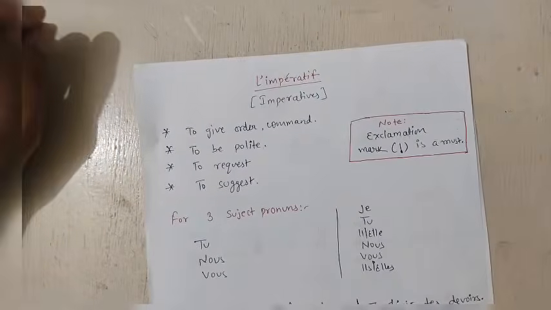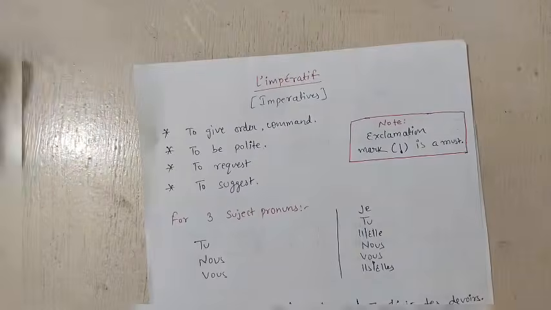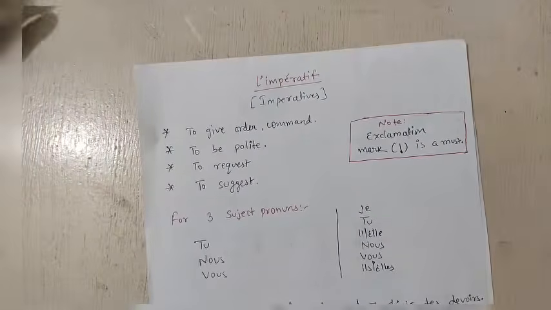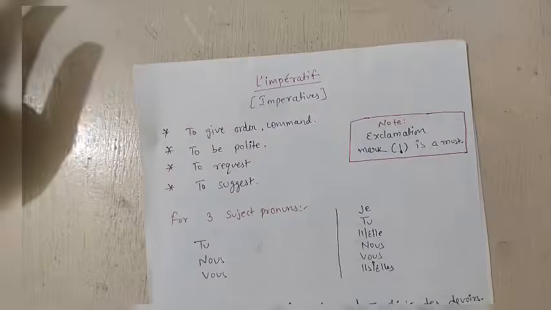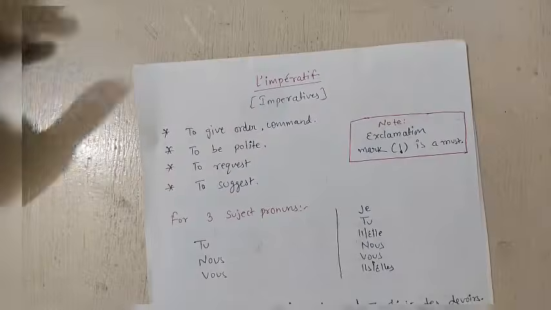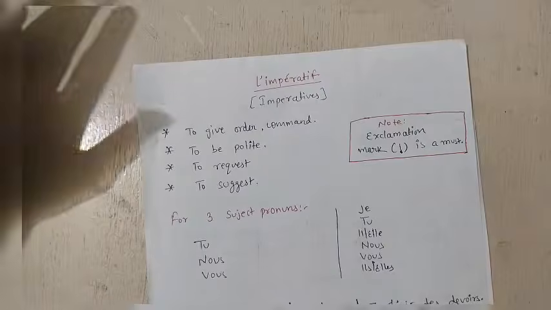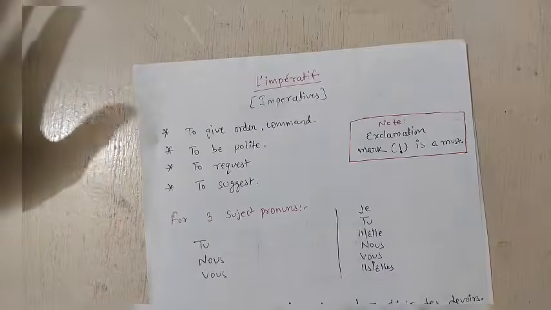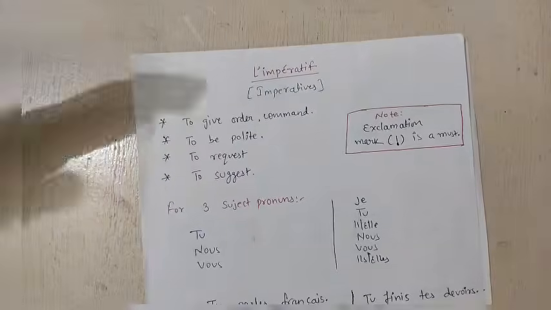Like in English language, whenever you are giving any order or command to anyone, what subjects can we use, for whom can we give these orders, we have to check that. Suppose I say close the gate, open the window, bring some water for me. Whenever you are saying these sentences, you are giving these orders to someone else.